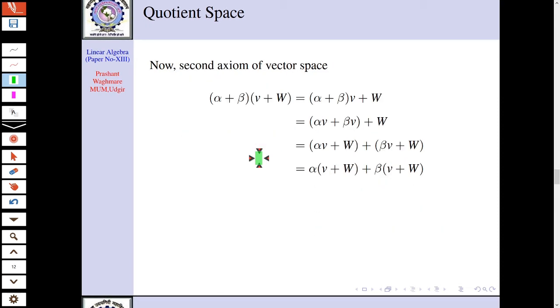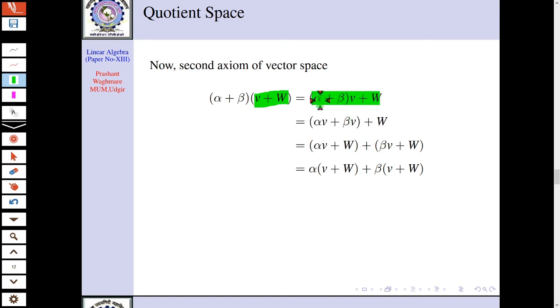Now next thing is what? We distribute that vector over addition of scalars, right? Now the vector is nothing but here v plus w, and alpha plus beta, alpha and beta are elements of the field. So alpha plus beta is one element and this is a scalar, and we know the scalar multiplication. We multiply that scalar with v directly here.